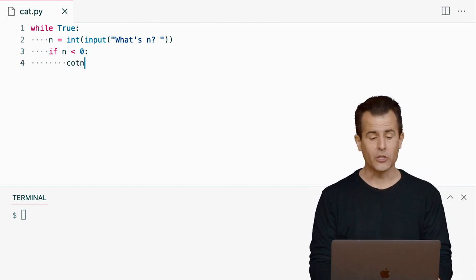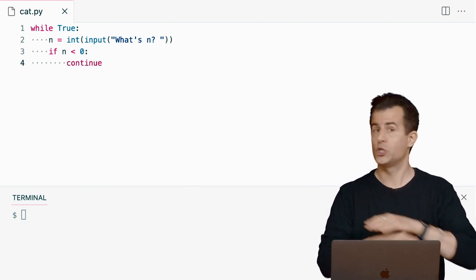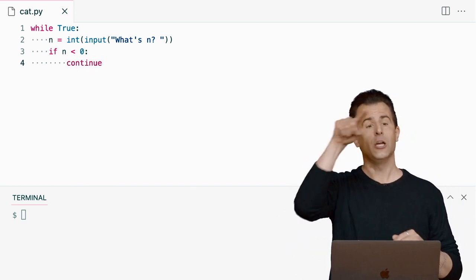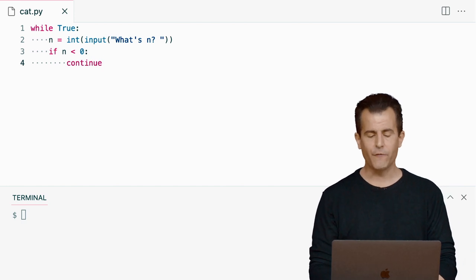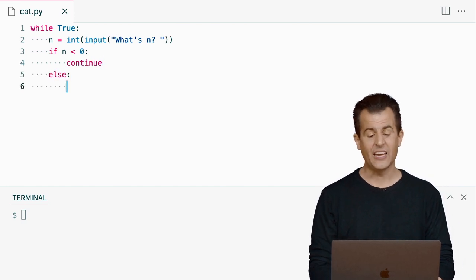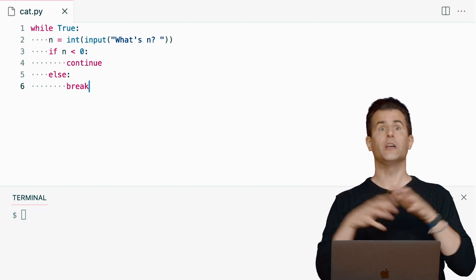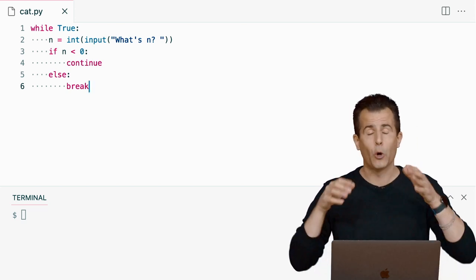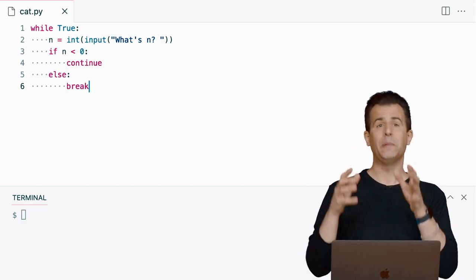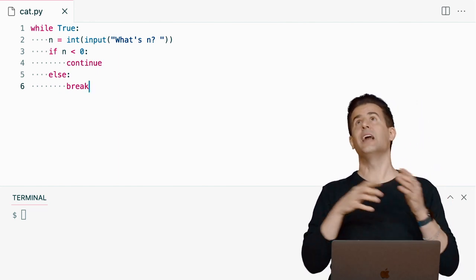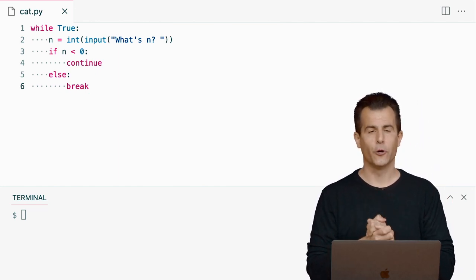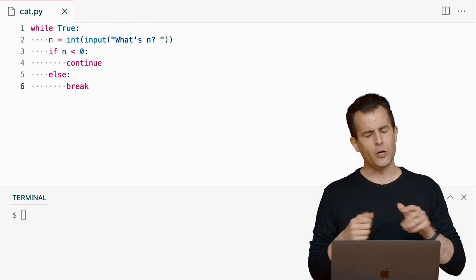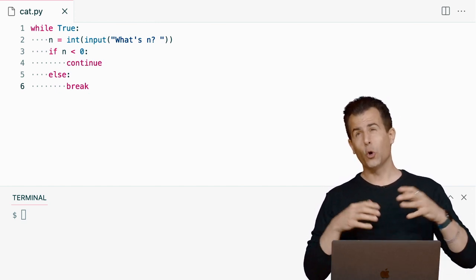So let's just literally use Python's keyword continue, which says just that, continue to stay within this loop. Else, if it's not less than 0, let's go ahead and just break out of the loop altogether using another keyword in Python, break. Break will break you out of the most recently begun loop, in this case, if it's not the case that n is less than 0. So this will work, and it will allow us to get a value that's 0 or greater from the user.